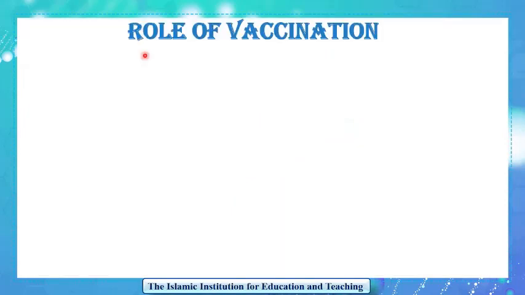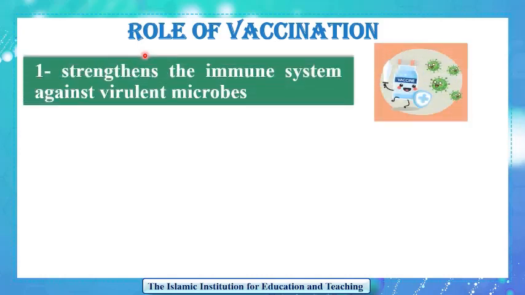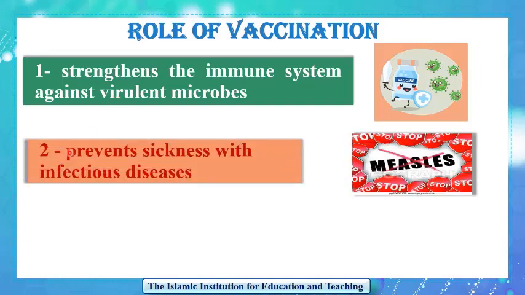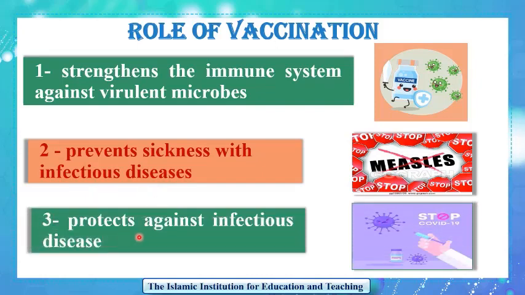What can you say about the role of vaccination? Vaccination strengthens the immune system against virulent microbes, which means that vaccination makes your immune system stronger to fight a virulent microbe. Vaccination prevents sickness with infectious diseases. Also, vaccination protects against infectious diseases.